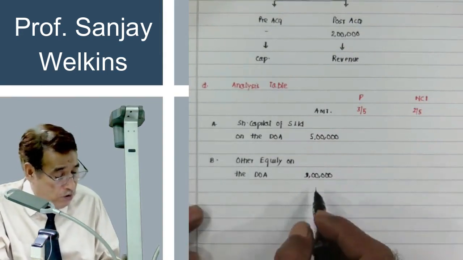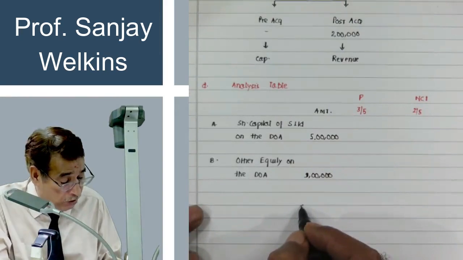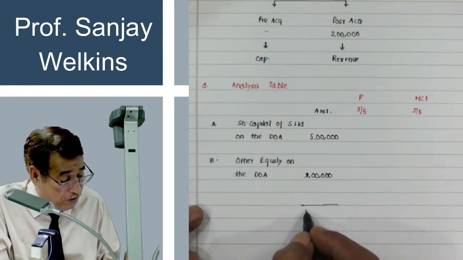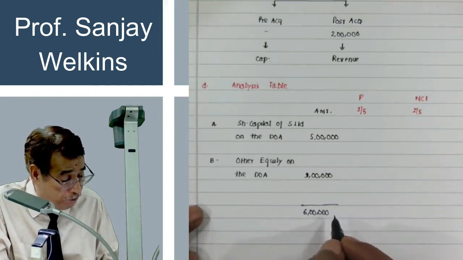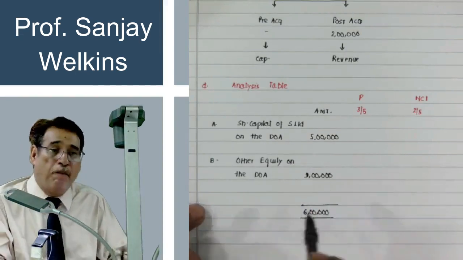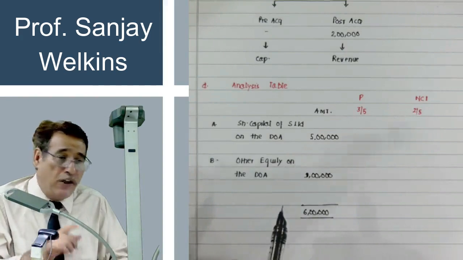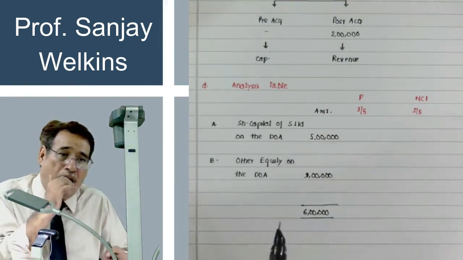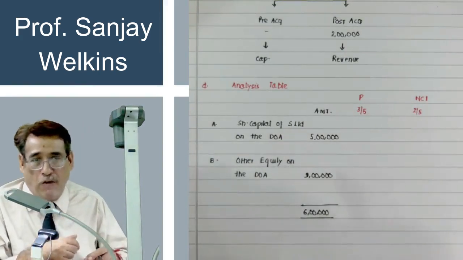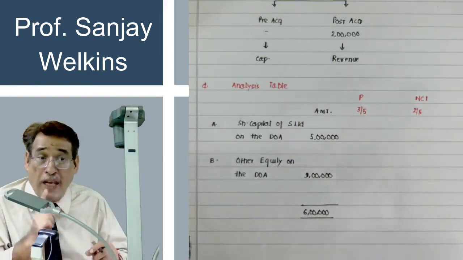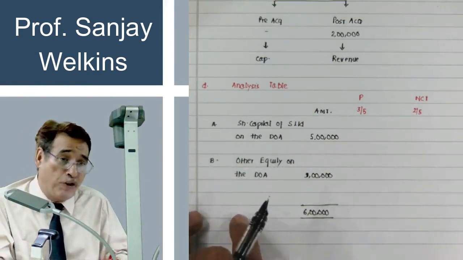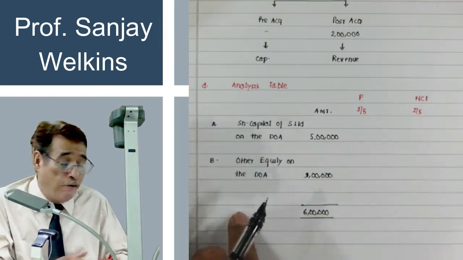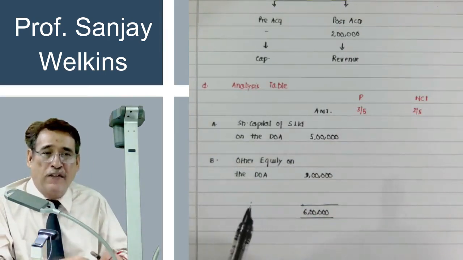So now you have concluded that on the date of acquisition, 6 lakh was the equity of S Limited, 5 plus 1. I told you earlier, equity can also be found out by subtracting liabilities from assets, but the problem is that I cannot adopt that approach here. The reason is that we are having closing balances of assets and liabilities.